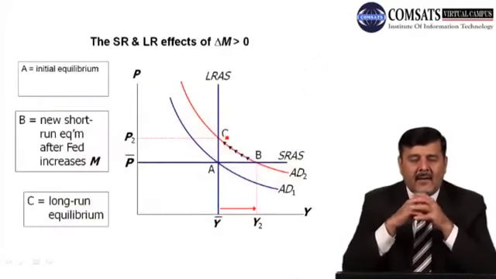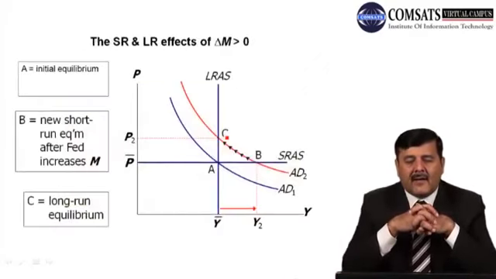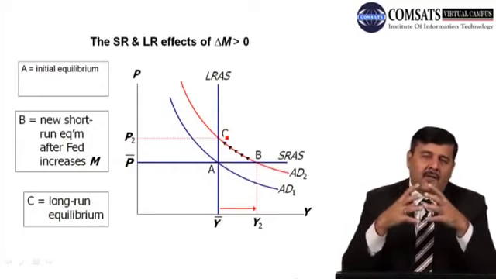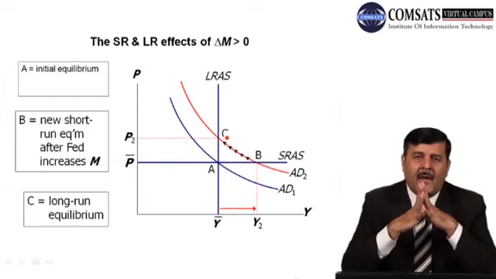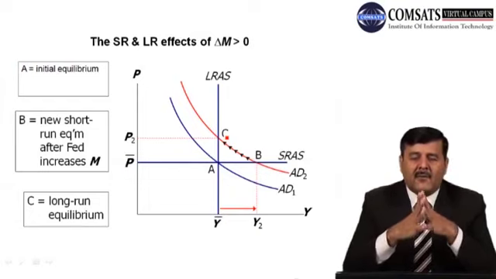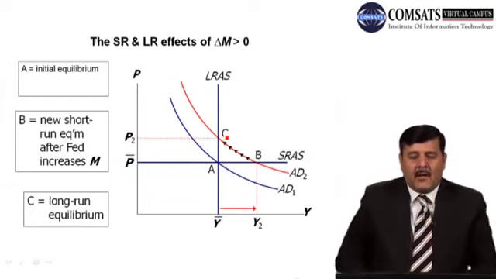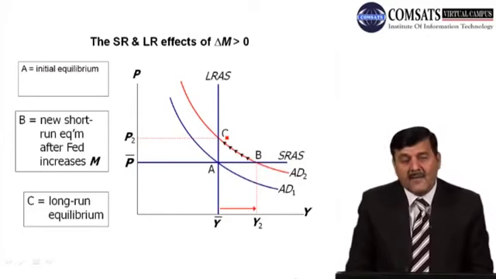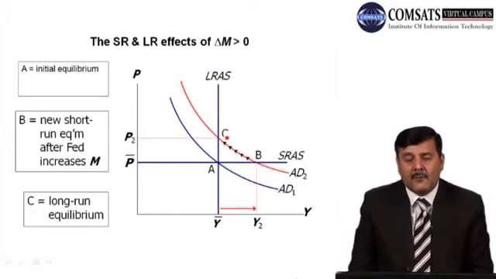Now we'll see the short run and long run effects of delta M positive. We'll see how a fluctuation in the economy affects the price level and output level in the economy. On the Y-axis, price is measured. On the X-axis, output Y is measured.